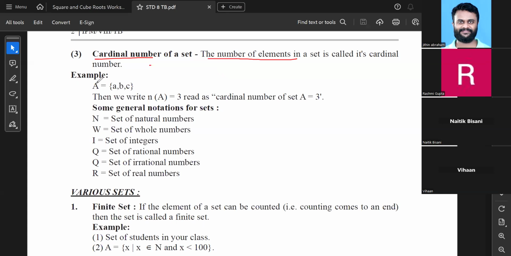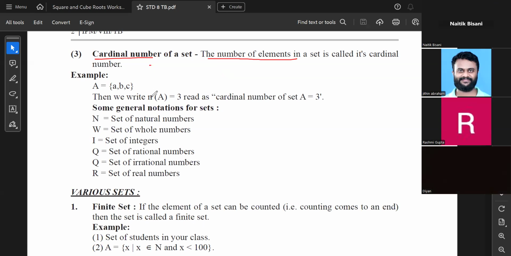For example, in this case, they have said that A is equal to {a, b, c}. Then we write n(A). So how do we define the cardinal number? We'll write small n, then bracket open, then whatever is the set's name, then bracket close, equal to whatever is the number of elements it is having.